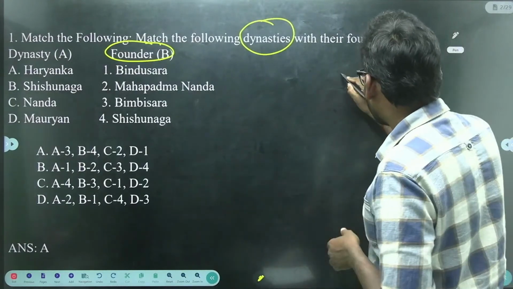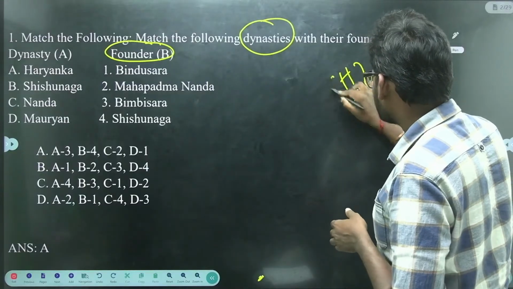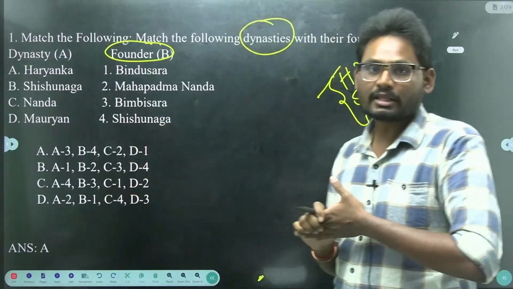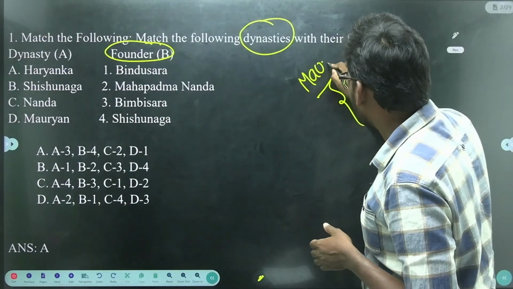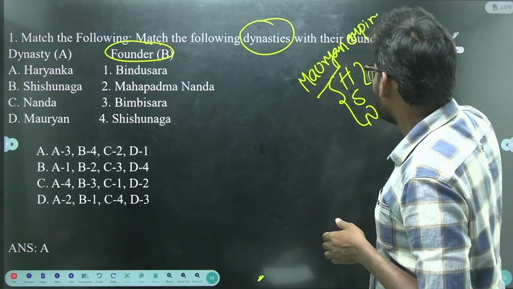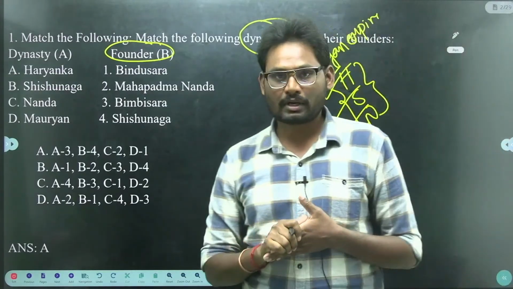Haryanka, Shishunaga and Nanda were the dynasties which preceded the Mauryan Empire. So before the Mauryan Empire we have the Haryanka, Shishunaga and Nanda dynasties.